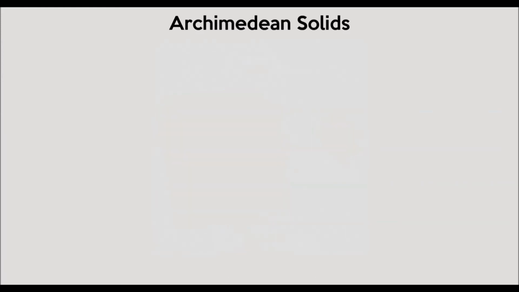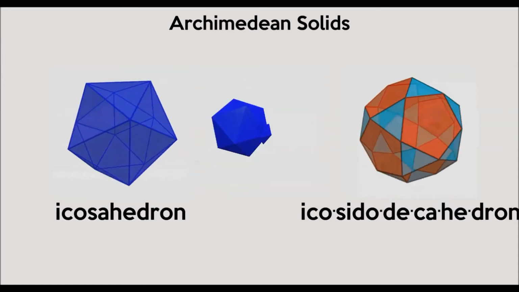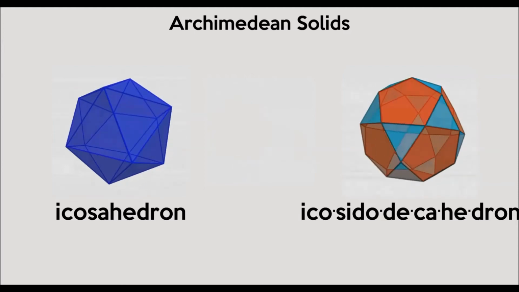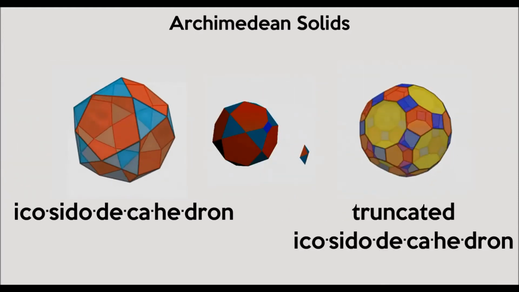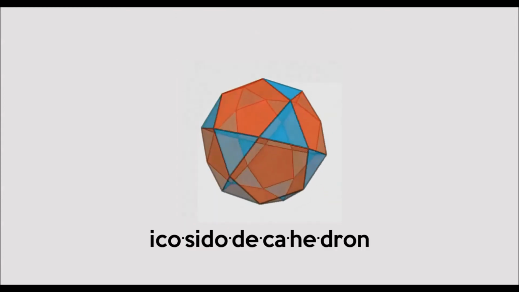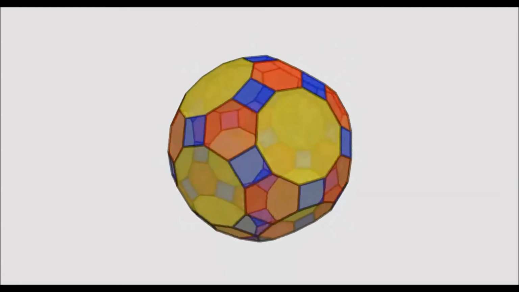For instance, take the Platonic icosahedron. Truncating it produces the icosidodecahedron, an Archimedean solid. Truncating this again creates the truncated icosidodecahedron. Well, technically, truncating the icosidodecahedron would produce a different shape, which instead of squares would have golden rectangles with sides in the golden ratio. But distorting the shape would get the uniform shape here.